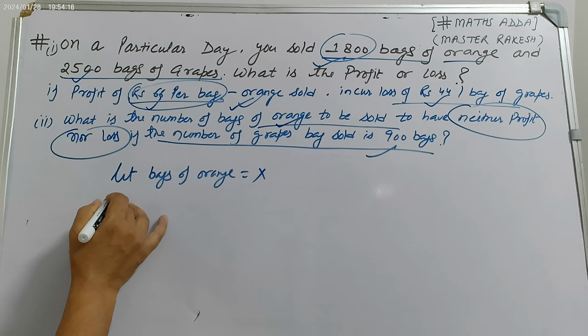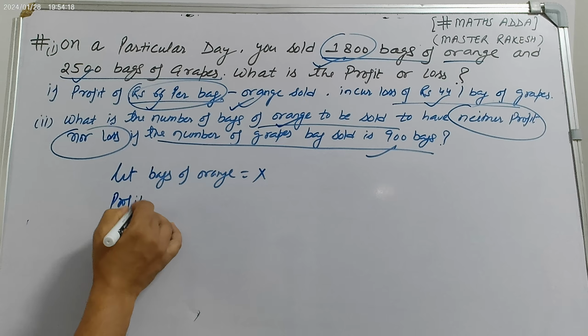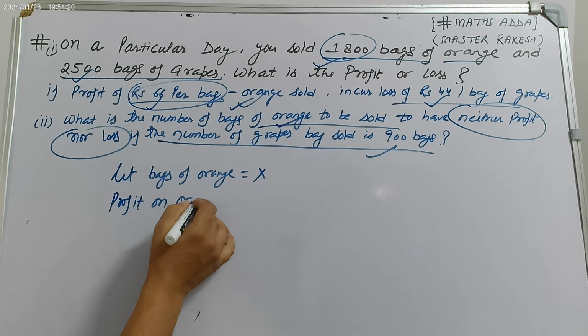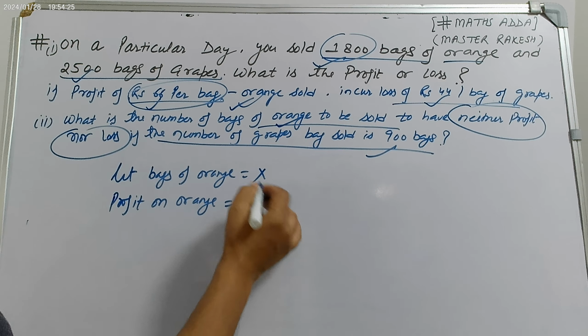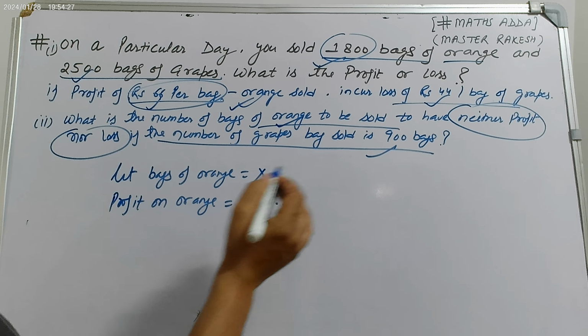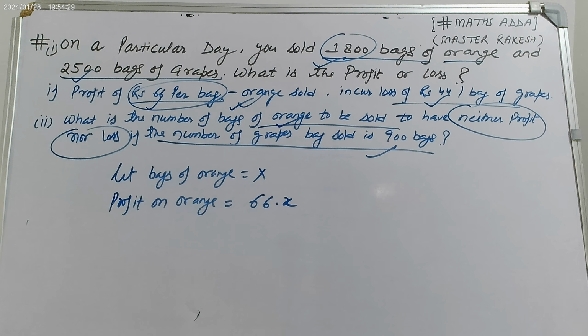So what is the profit on orange? Profit on orange is 66 per bag, so 66 into x, 66x. Okay, so what is the loss from grapes?